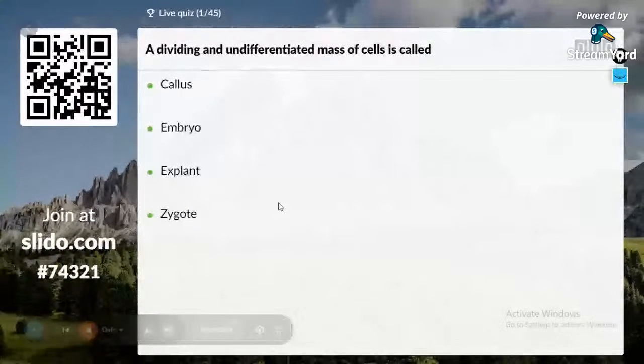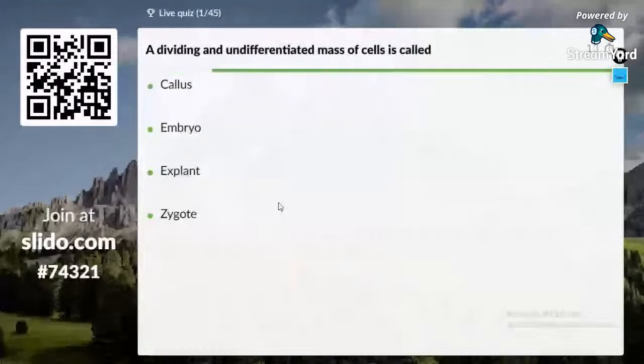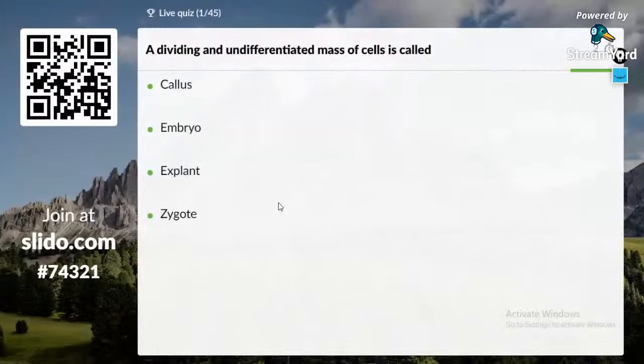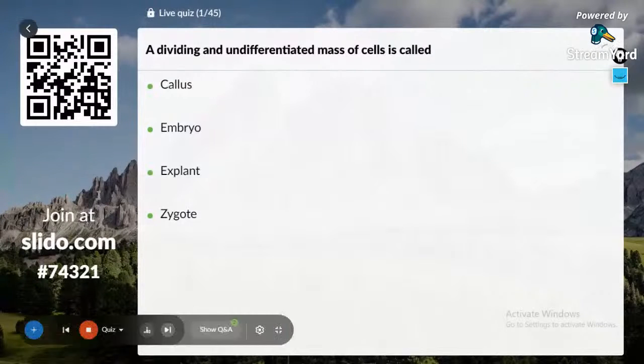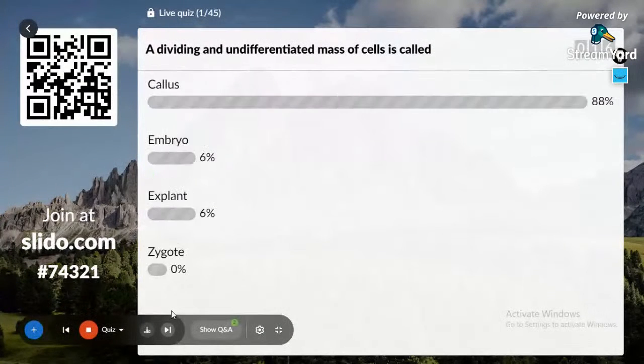A dividing and undifferentiated mass of cells is called: option A, callus; B, embryo; C, explant; D, zygote. 88% of the students gave the correct answer. Let's have the majority answer on the screen.